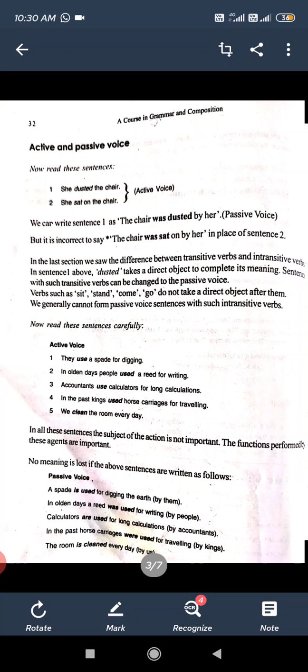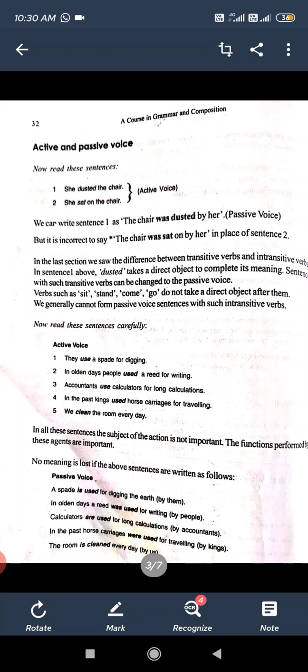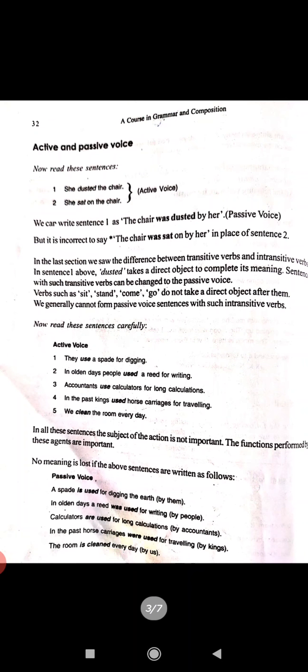Suppose they use a spade for digging. The passive is: A spade is used for digging the earth by them. In olden days, a reed was used for writing by people.